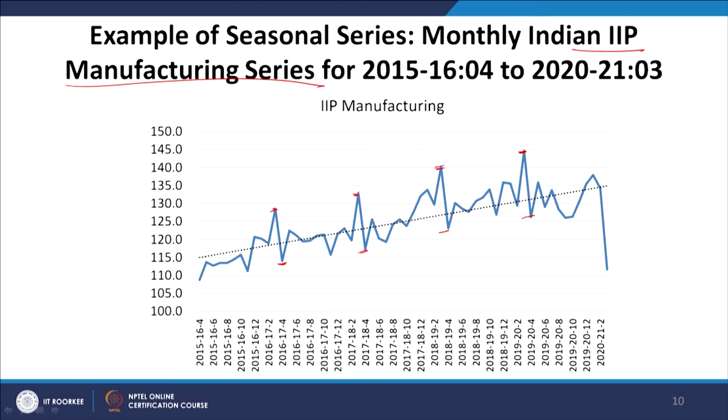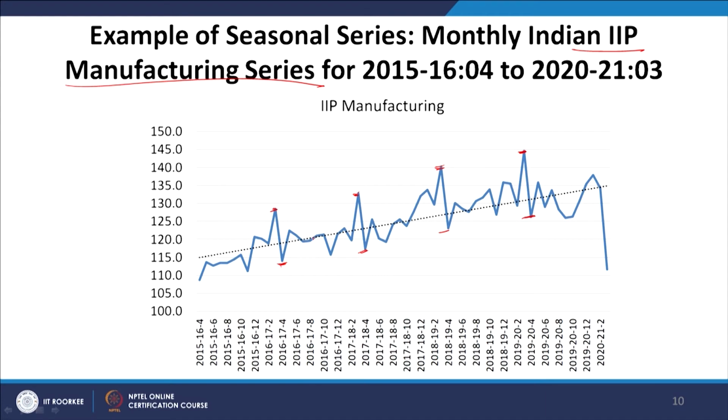So, there is a very clear seasonal pattern, right. And then after April again there is an upward movement, and then a downward movement. Most often you would see ups and downs on a continuous basis.